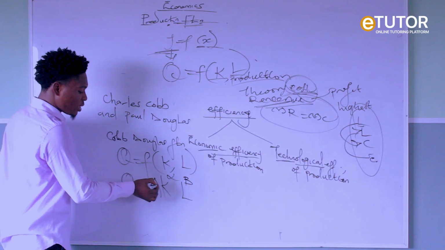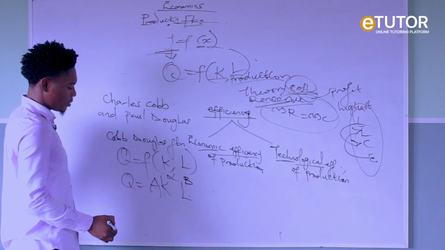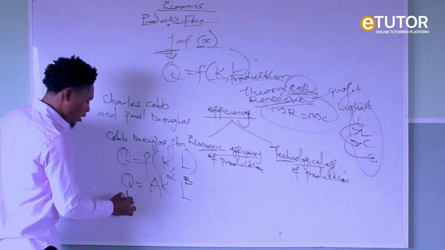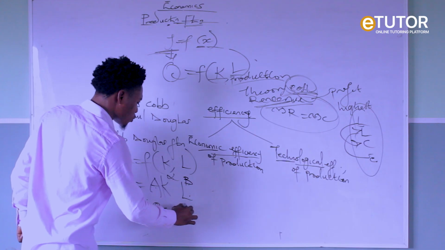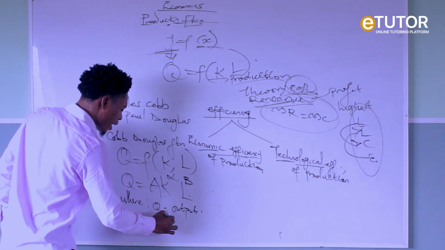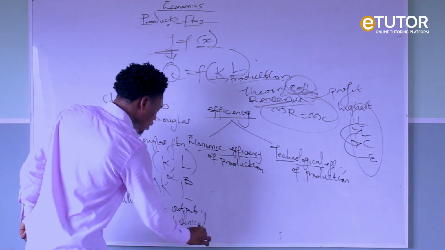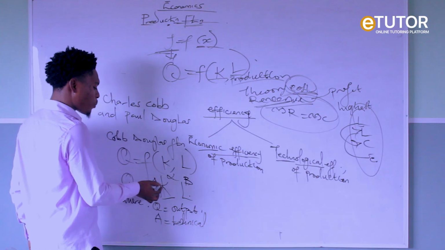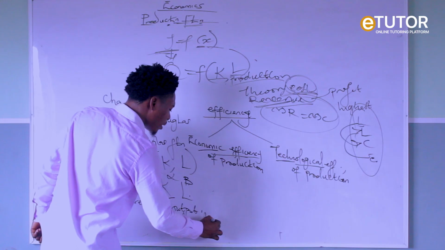Q equals AK^α L^β. So where our Q represents our output or our unit of output, our A represents our technical progress, because capital in terms of technology, technical progress of capital, which is the effective capital. So technical progress.